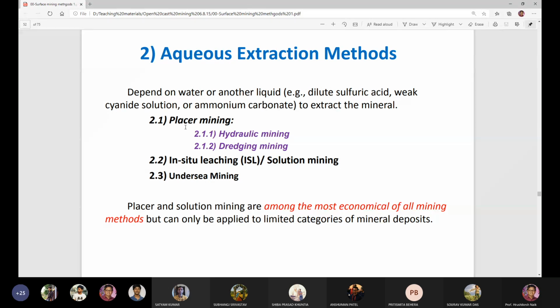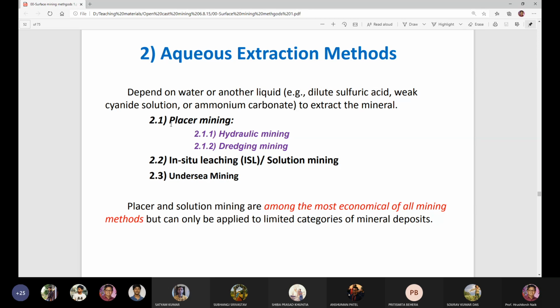These types of deposits are near the sea. Offshore or onshore sea deposits are placer deposits, which are carried by water from a long distance, from the Himalayan region to the sea floor. These types of minerals are called placer minerals. These types of deposits are called placer deposits, which are covered by sand and covered by water.